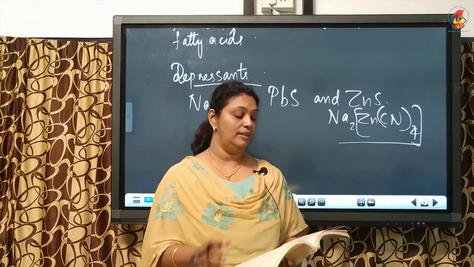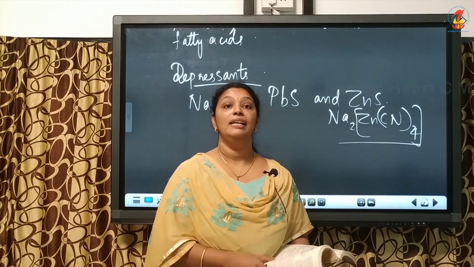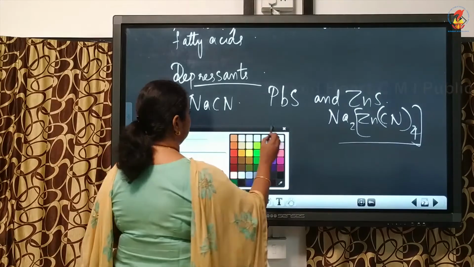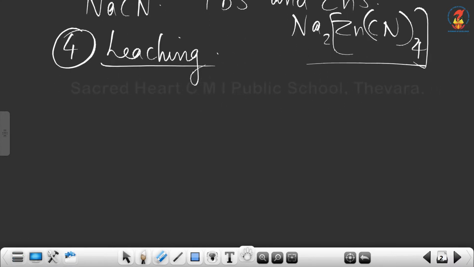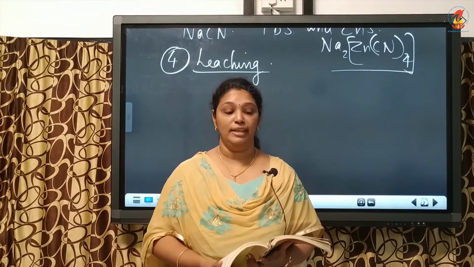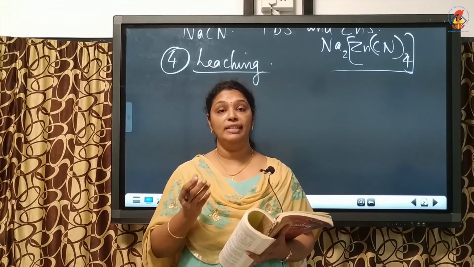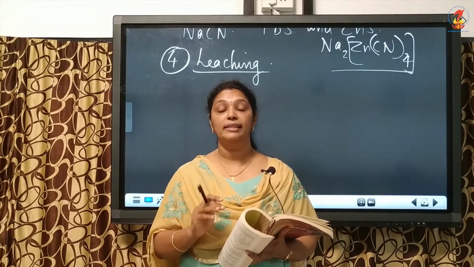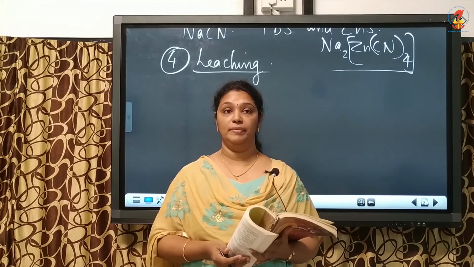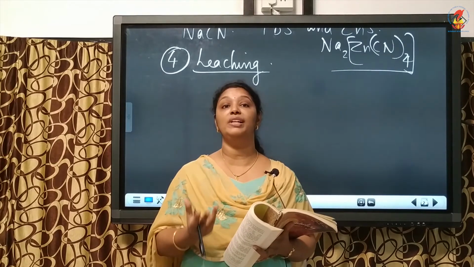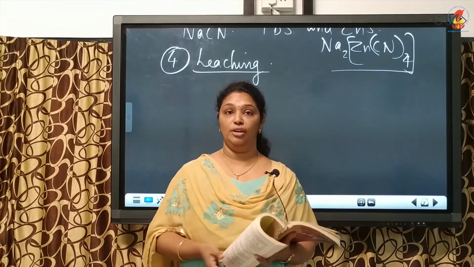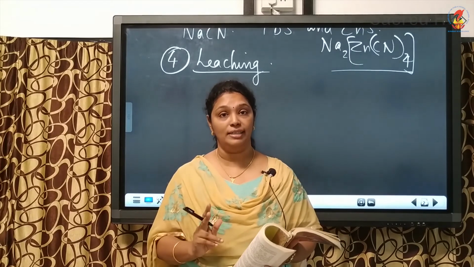Now, the next method, that is number 4, is leaching. The next concentration method is leaching. Now, the principle of leaching is that the ore is soluble in some suitable solvent while the impurities are insoluble. So, for leaching, we take a suitable solvent in which the ore particles will dissolve, whereas the impurities will not dissolve. And you have two examples to study under leaching.